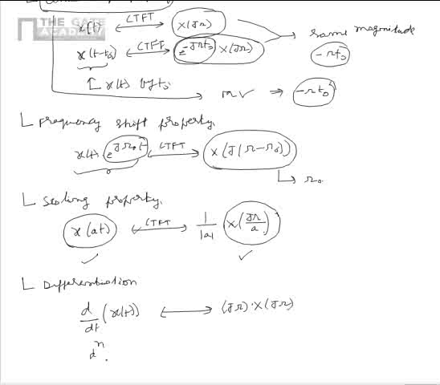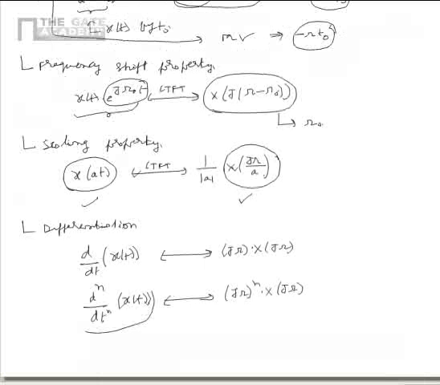Similarly, nth derivative of x of t, that is d^n by dt^n of x of t will have a frequency representation of (j omega)^n multiplied by x of j omega. From this we can say that taking the nth derivative of x of t in time domain is equivalent to multiplying x of j omega by (j omega)^n in frequency domain.